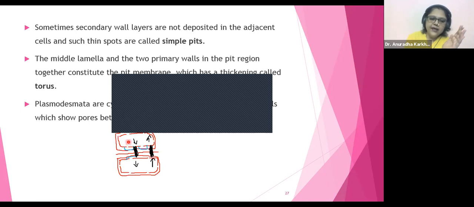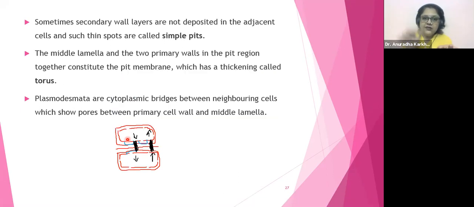So these are your pits. Can you see? These are the pits. Where are the pits going to be formed? Pits will be formed in the secondary wall. Now because of the pits in the secondary wall, what is happening? Pressure is coming on the primary wall from the cytoplasm because pores have been created. So the primary wall needs some support, right? So the primary wall will get support with the help of torus.